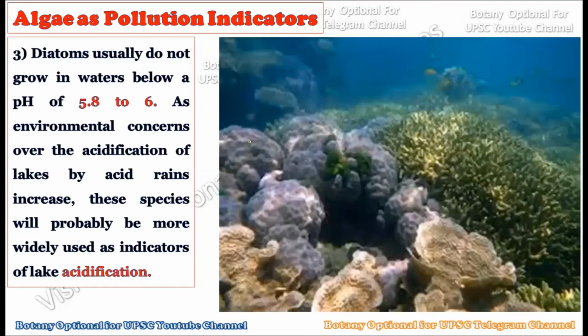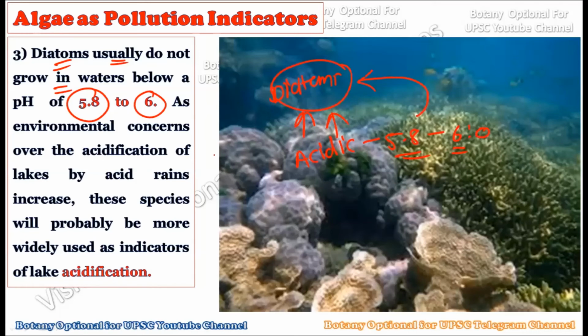Okay, now consider the third example, the diatoms. We have understood this topic in very great detail, because during the diatoms we have understood each and every topic relating to this particular heading, right? Now here we understood that the diatoms usually do not grow in water below pH 5.8. That is, the pH in the range of 5.8 to 6.0 is considered ideal for the growth of the diatoms.